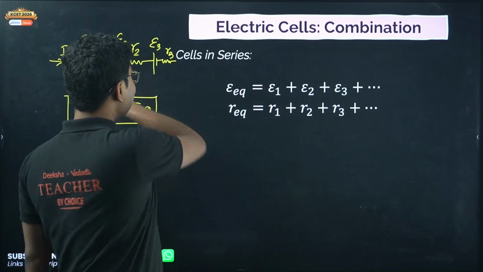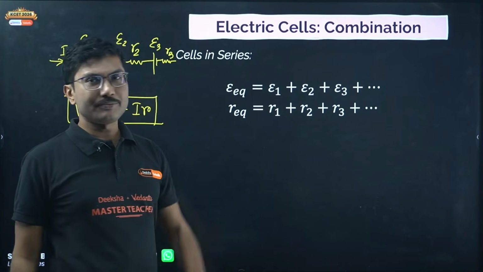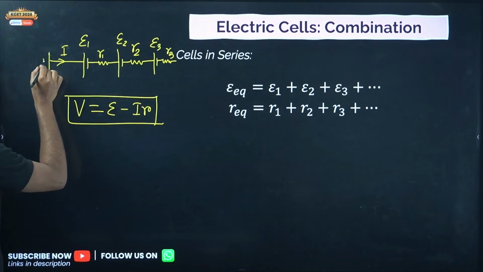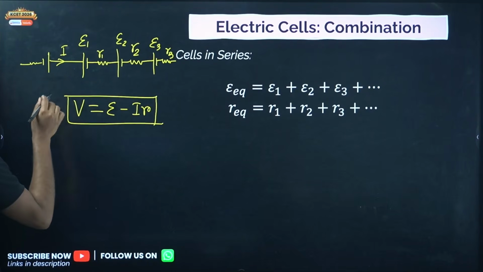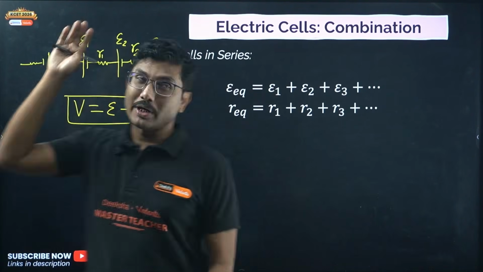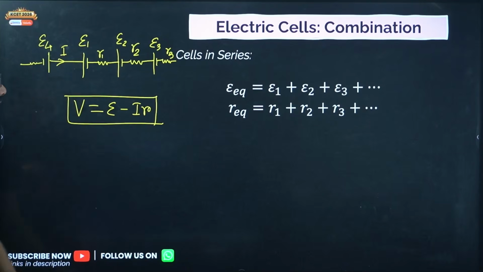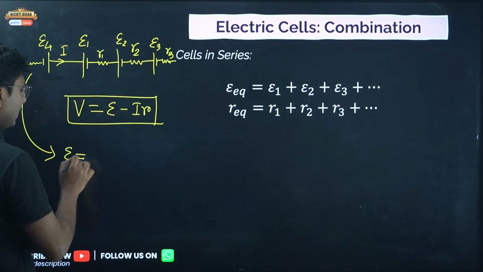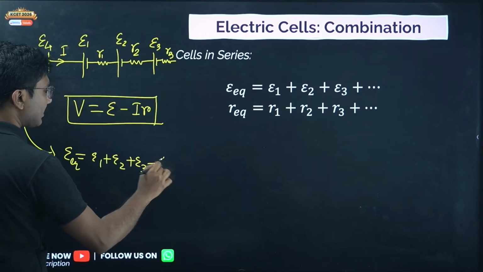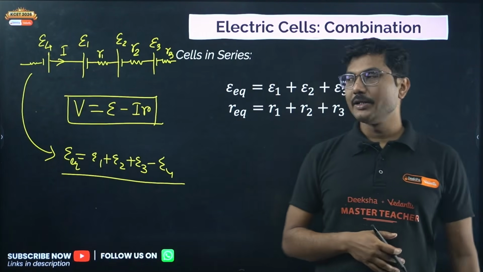Now if the cells are connected in series, series means same as resistances, one after another, then the equivalent EMF becomes this. Now if one of the cells is connected in reverse polarity, then that cell has to be subtracted from this addition. Suppose epsilon 1 plus epsilon 2 plus epsilon 3, but epsilon 4 is connected in reverse polarity, then the equivalent EMF will be epsilon 1 plus epsilon 2 plus epsilon 3 minus epsilon 4. This is how you calculate if some cell is connected in opposite polarity.